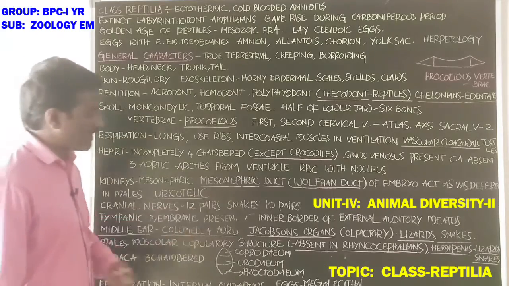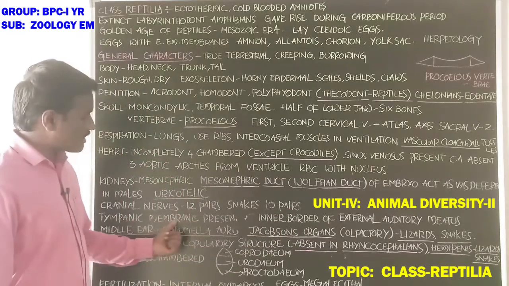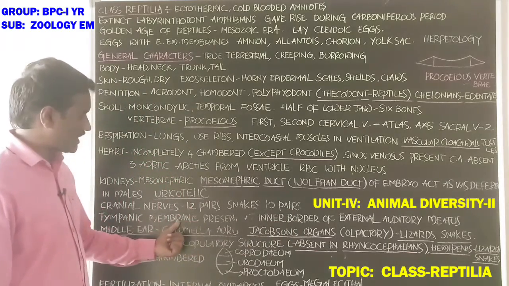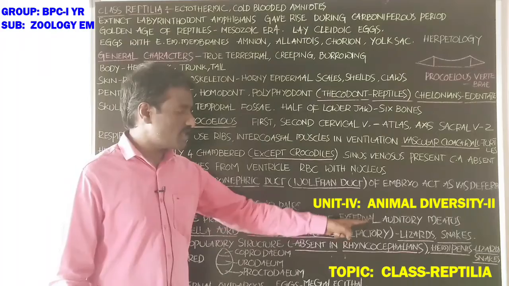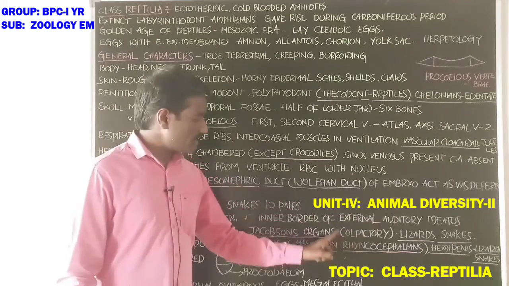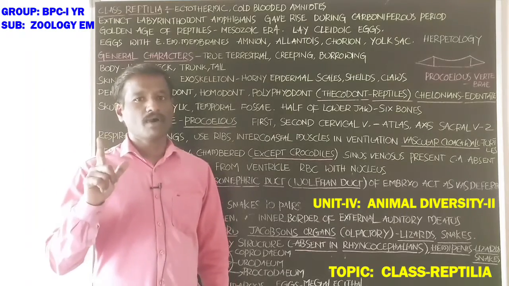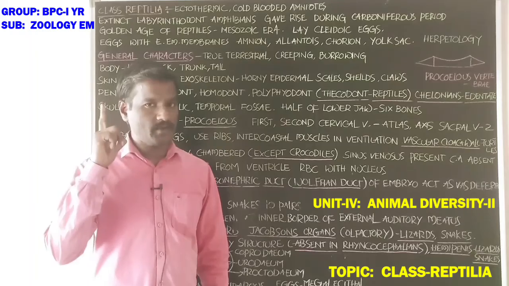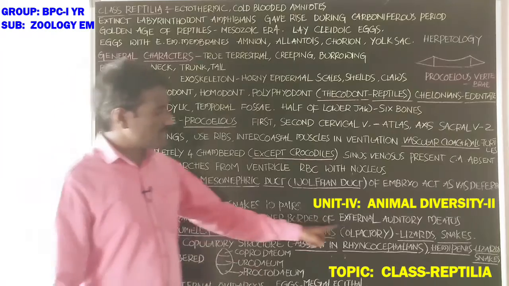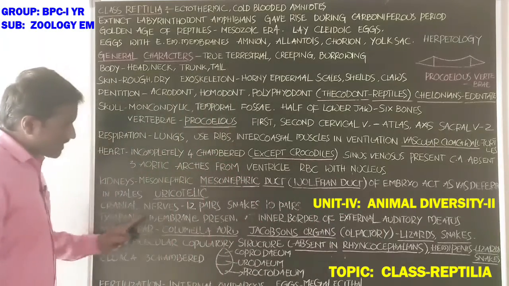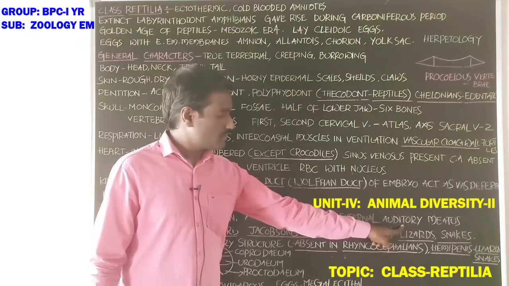Cranial nerves are 12 pairs. Snakes have 10 pairs like fishes. Next, tympanic membrane, that is the eardrum. Tympanic membrane is present at the inner border of the external auditory meatus. The external auditory meatus is the passageway from the outer side of the head to the middle ear.